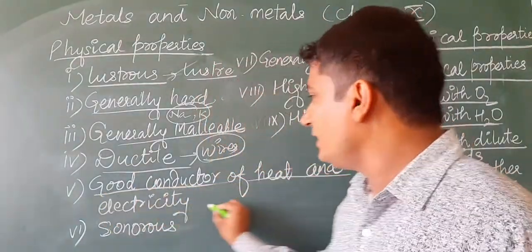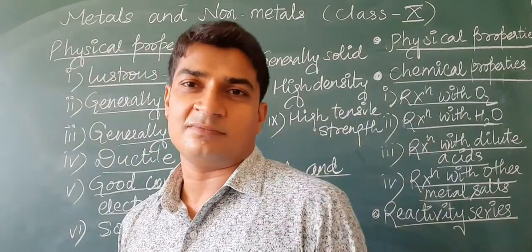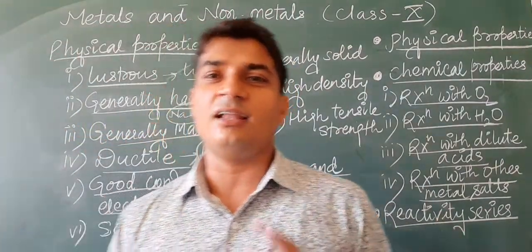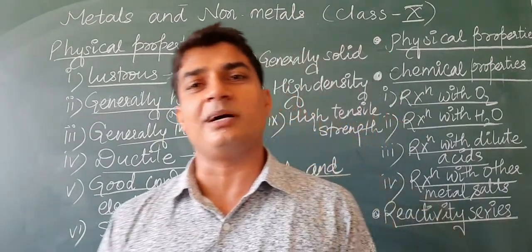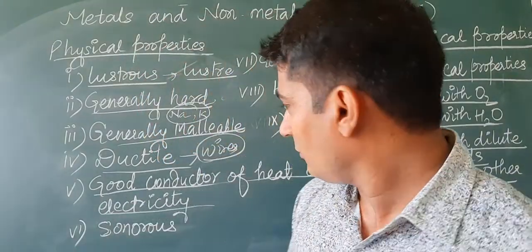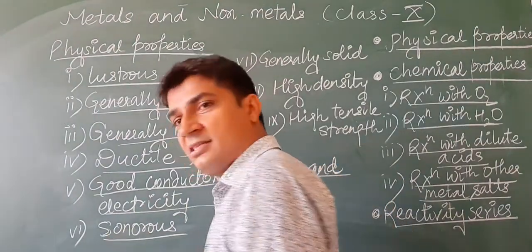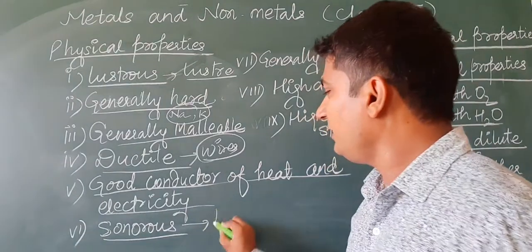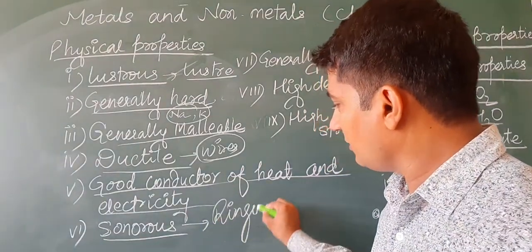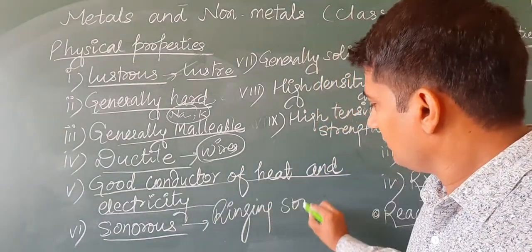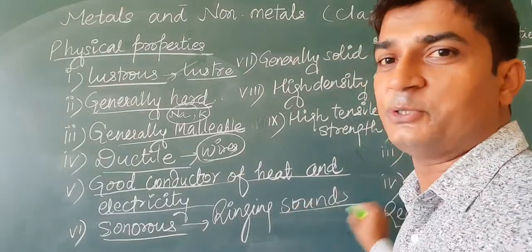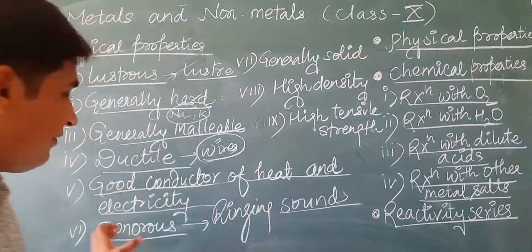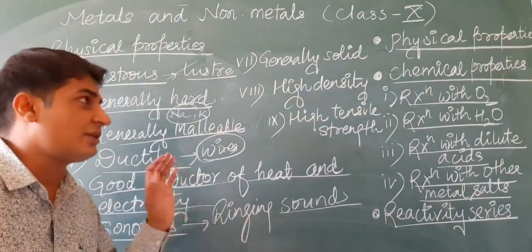Metals are good conductor of heat and electricity. Through the metals, heat and electricity can pass easily. They allow heat and electricity to pass through them easily. Okay, so they are good conductors. Sonorous. If metal is hammered, then they are producing a ringing sound. Ringing sounds are produced by hammering or beating the metals. That's why we can say they are sonorous.